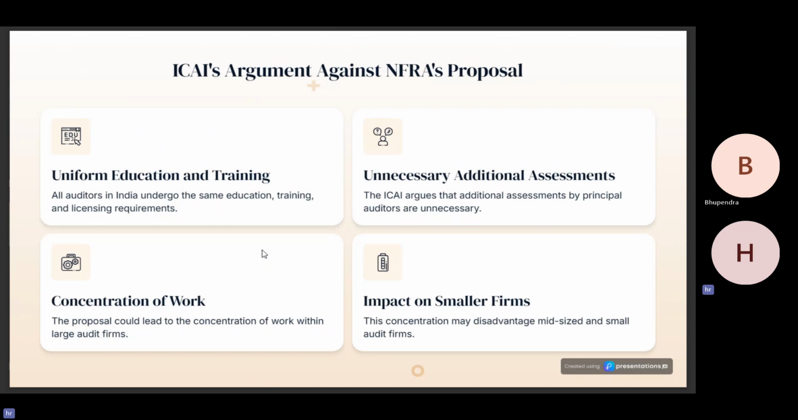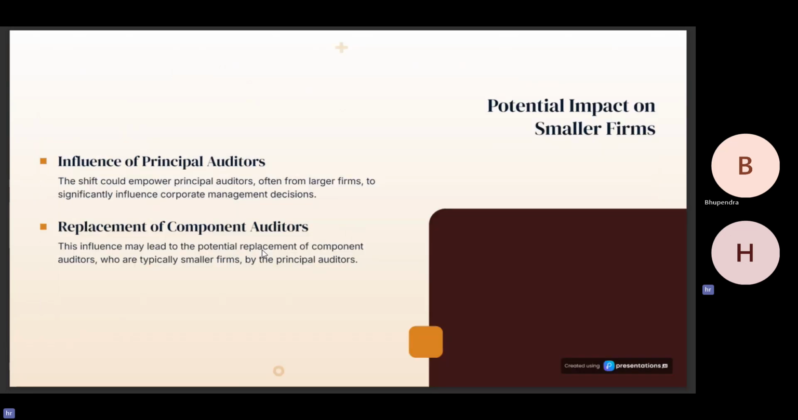That is, when the principal auditors review the work of the component auditors, the principal auditors will be in such a position that they will hurt the independence of the component auditors, with an impact on the smaller firms. This concentration may disadvantage the mid-size and small audit firms.